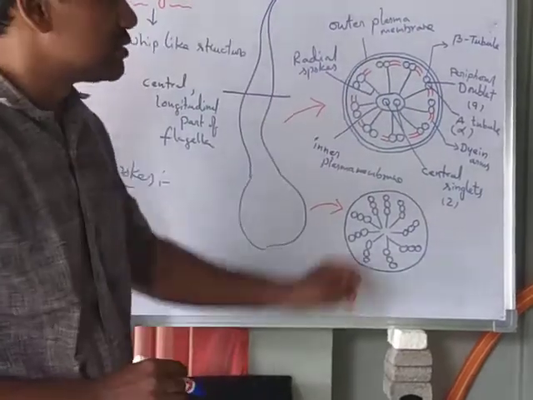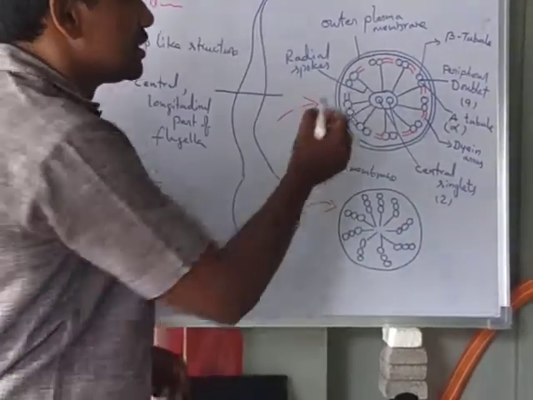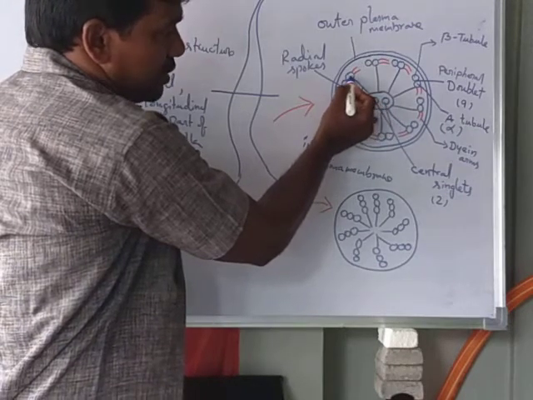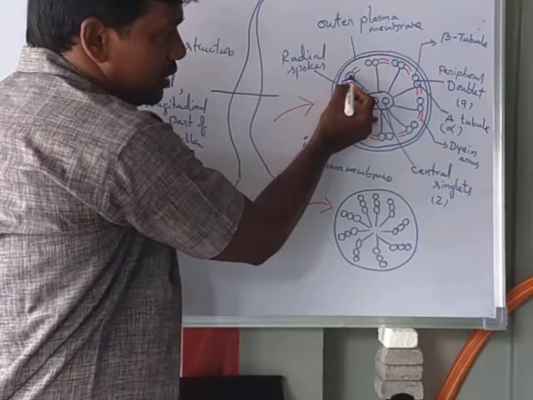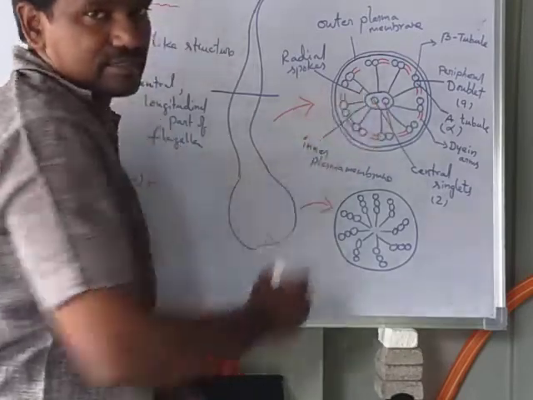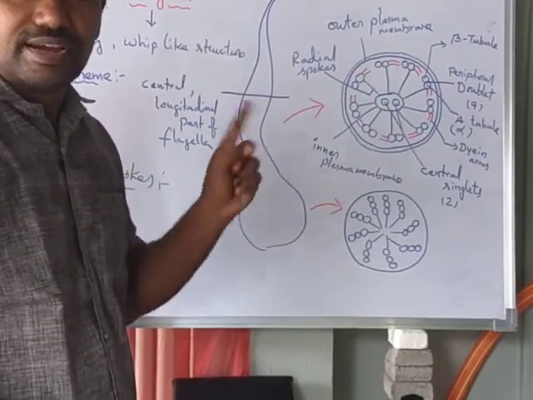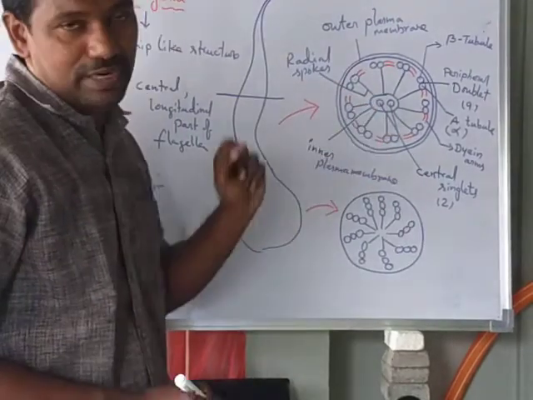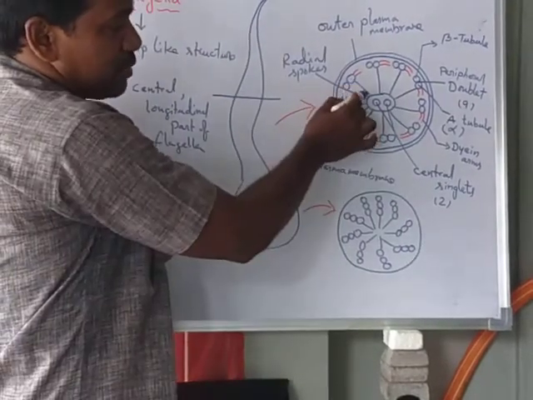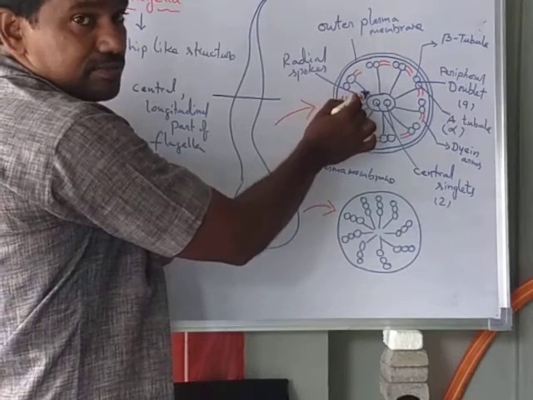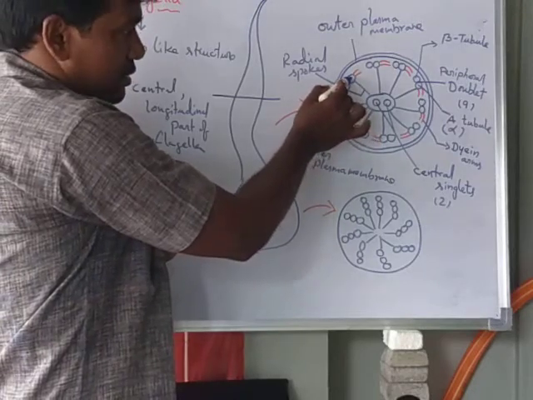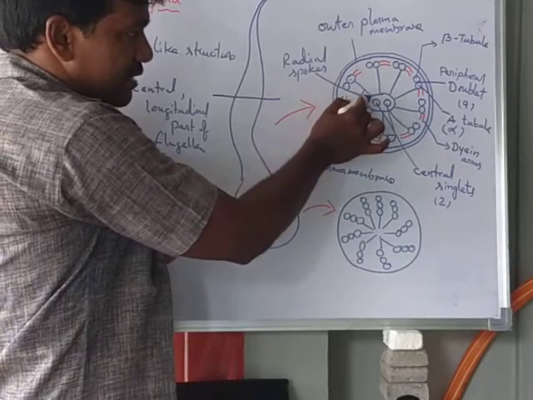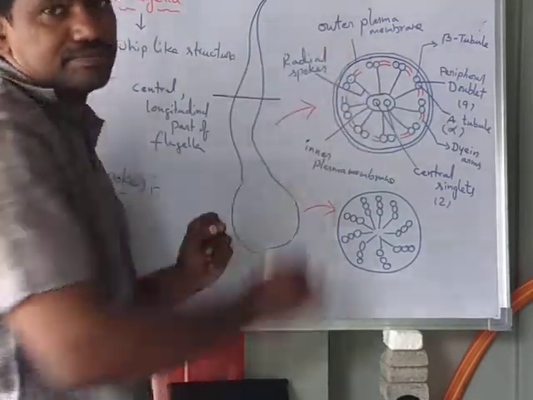These radial spokes connect both the alpha tubule and the inner sheath, the inner plasma membrane. So the radial spokes connect the alpha tubule and the inner plasma membrane.